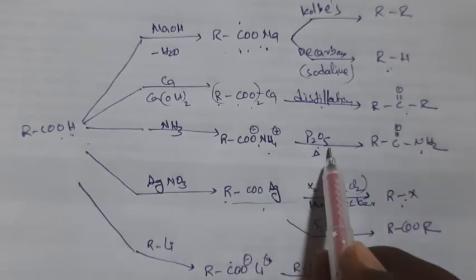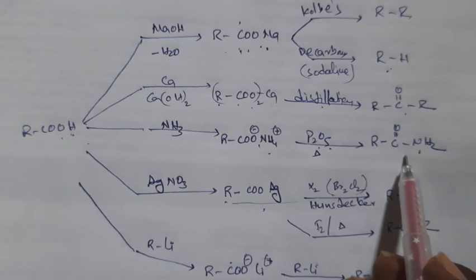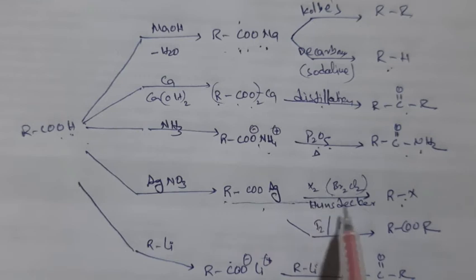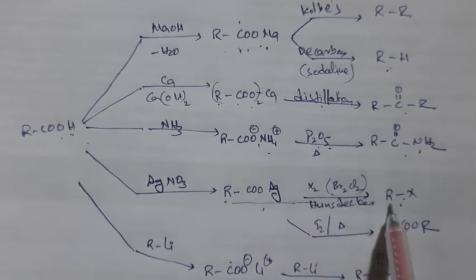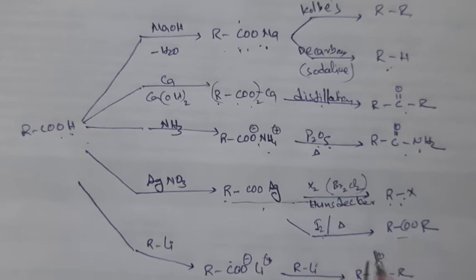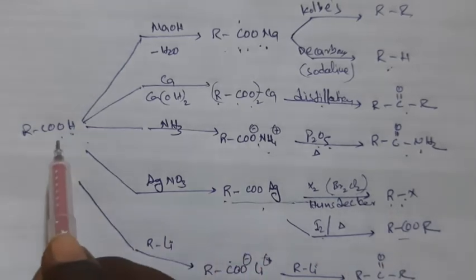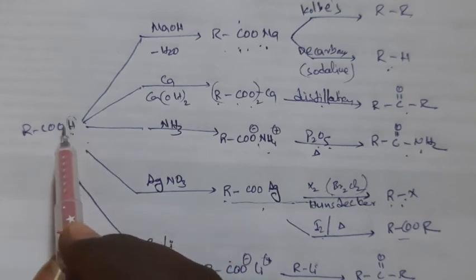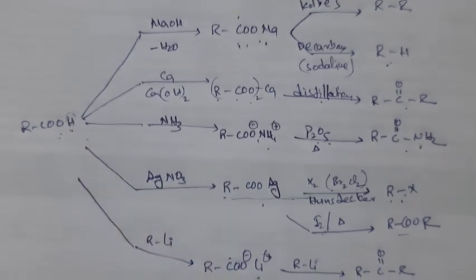With P2O5, on dehydrating you will get an amide, RCONH2, and this is somewhat new. The Borodine-Hunsdiecker reaction we studied in alkyl halides. Reaction with iodine gives an ester. So these are the reactions of carboxylic acids by the H plus ion, the acidic hydrogen. These are one type of reactions.